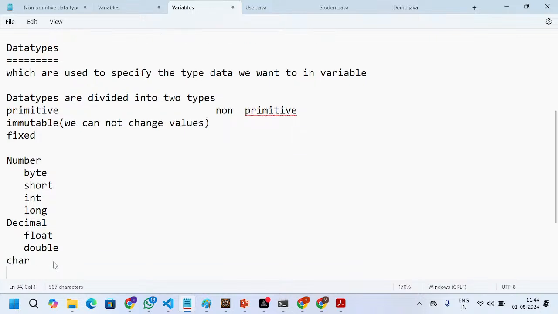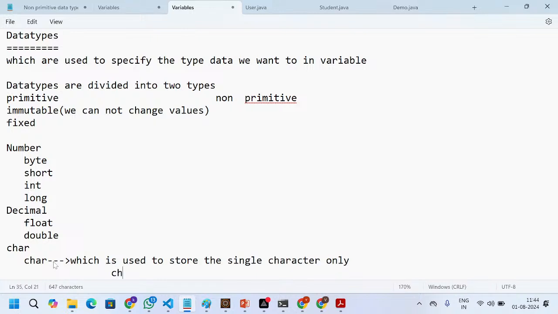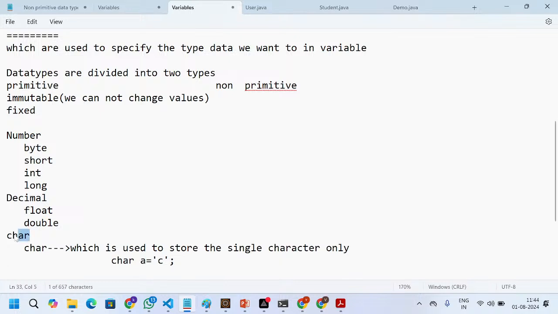And we have the character category. In the character category we have char, which is used to store a single character only. For example, if I mention char a equal to, you need to mention single quotation marks, and it can store only a single character. This comes under the character group.